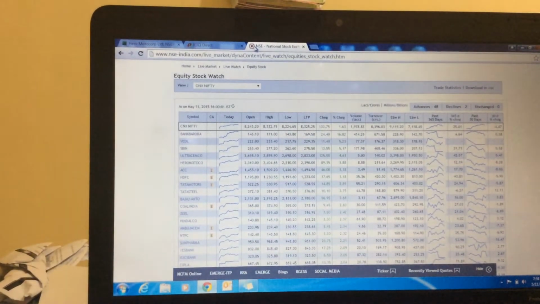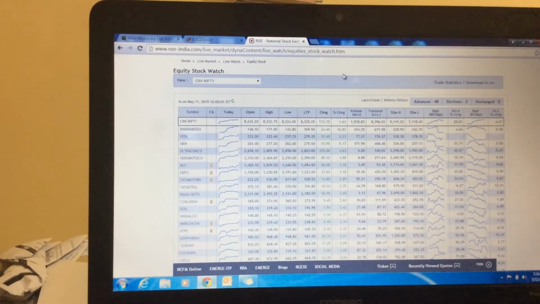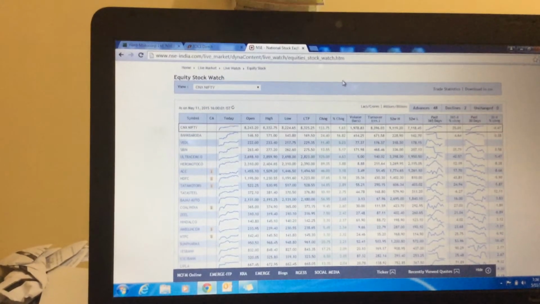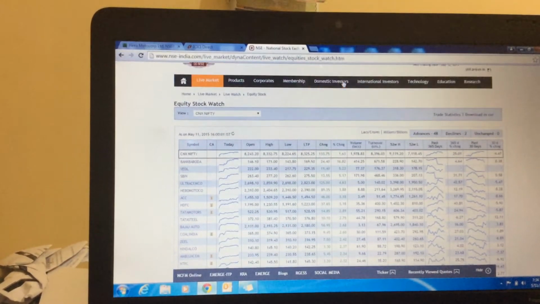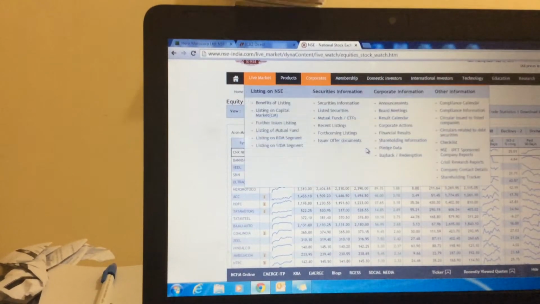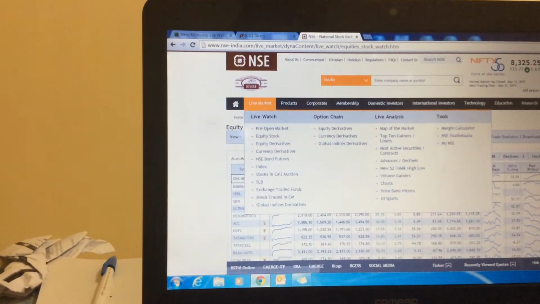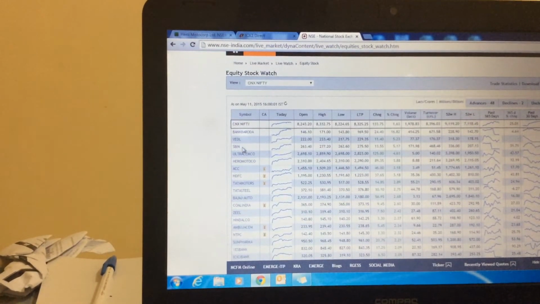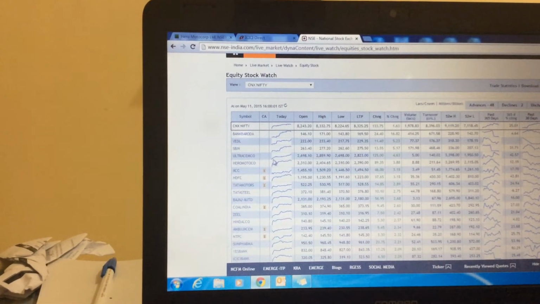It should be above the green signal, and only then, after 10:30 to 11 o'clock, look at the intraday chart to see which stock is moving high and giving more changes and high returns, where you can book more profit. So go to the NSE website, in the live market go to equity stocks. First I have selected CNX Nifty, and you can check the various stocks which have given more returns. Better to check which stock is moving at a 45-degree angle.